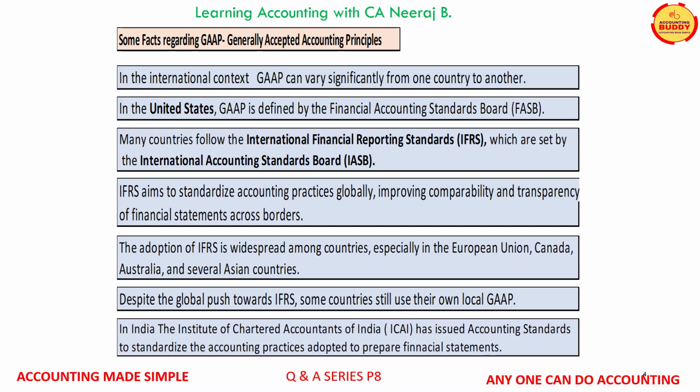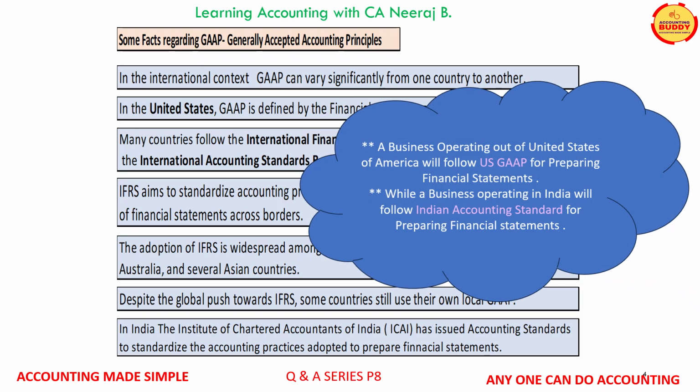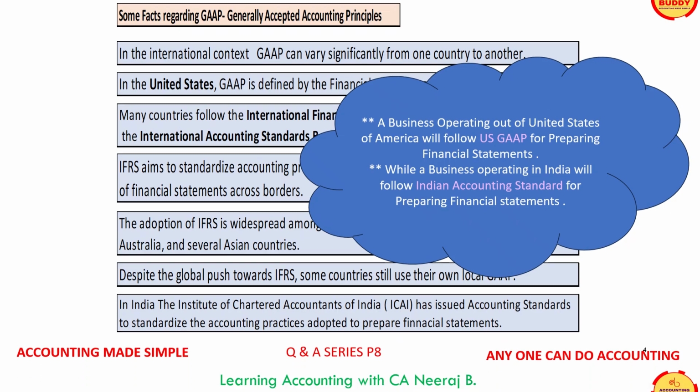In India, the Institute of Chartered Accountants of India has issued the Indian Accounting Standards to standardize accounting practices in India. So a business which operates in the US will follow US GAAP, while a business which operates in India will follow the Indian Accounting Standards for preparing its financial statements.